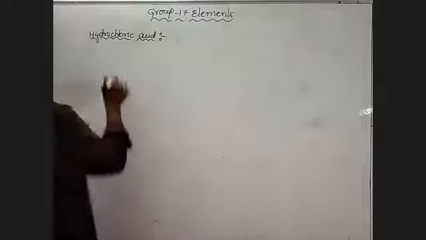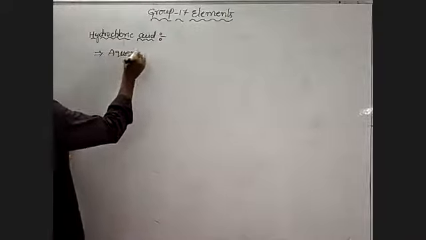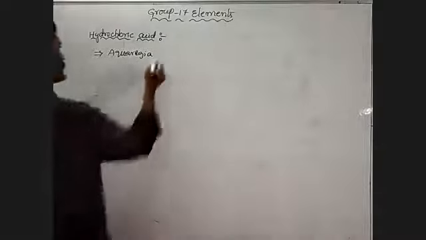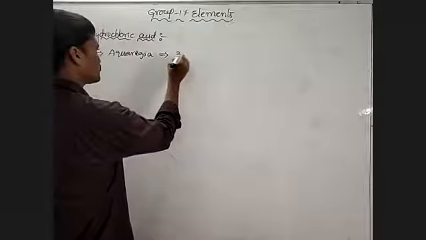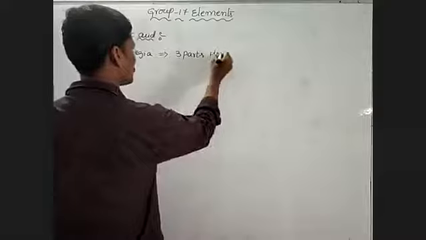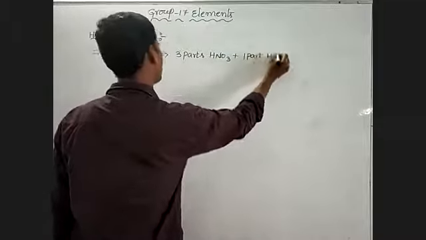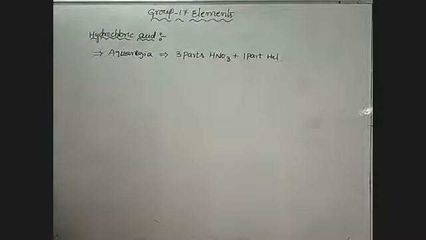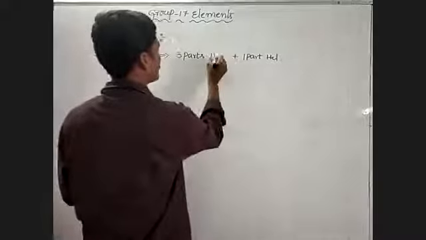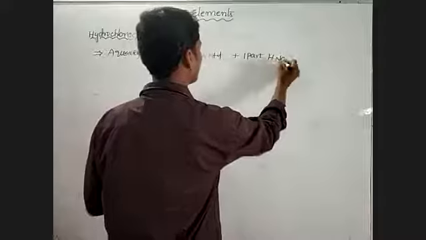Aqua regia is a very important thing. It is formed by mixing 3 parts HCl and 1 part HNO3, nitric acid.